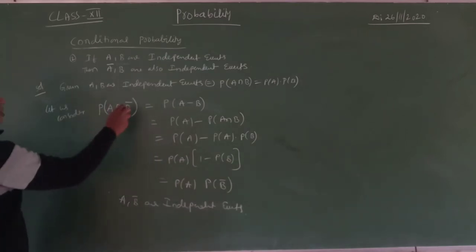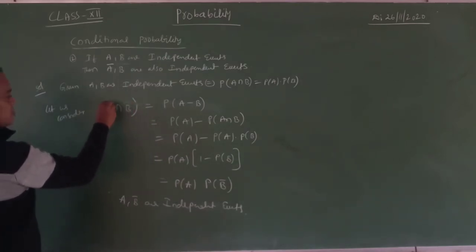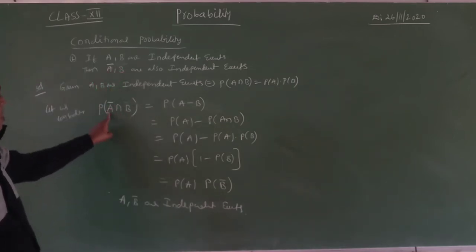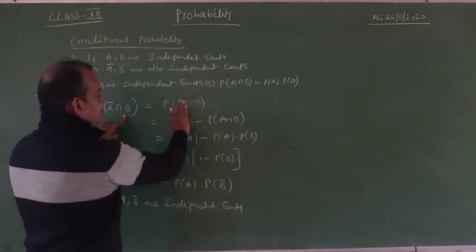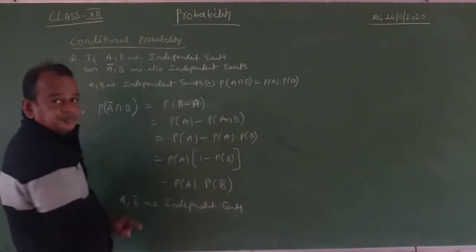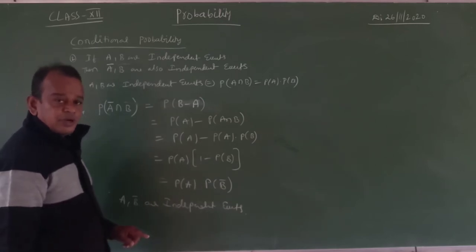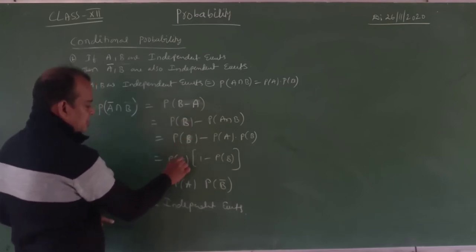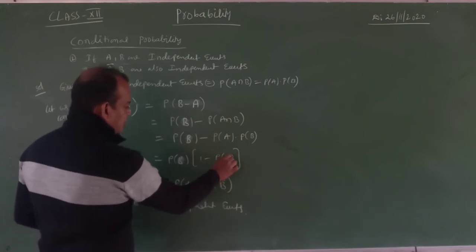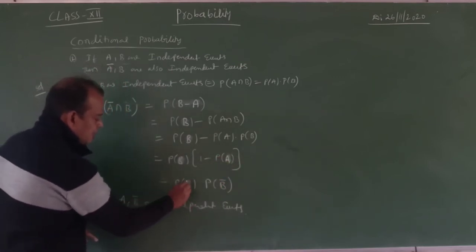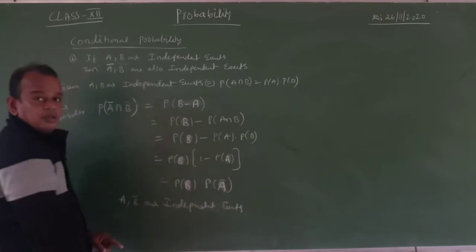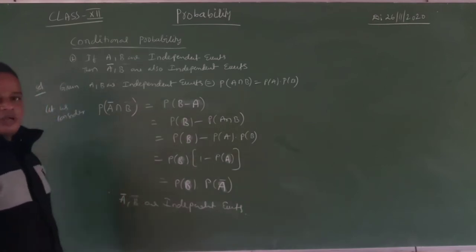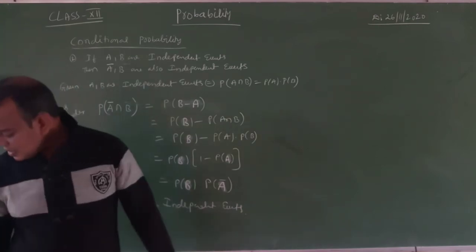Same here, no problem at all. A bar comma B means A bar intersection B. What is the meaning of this? This is B minus A, 100%. This is called B minus A. I hope that you understood. Now taking B common, this is 1 minus probability of A, which is A bar. So probability of A bar into probability of B. Now what is the answer? A bar comma B are independent events. Simple. I hope that you understood.